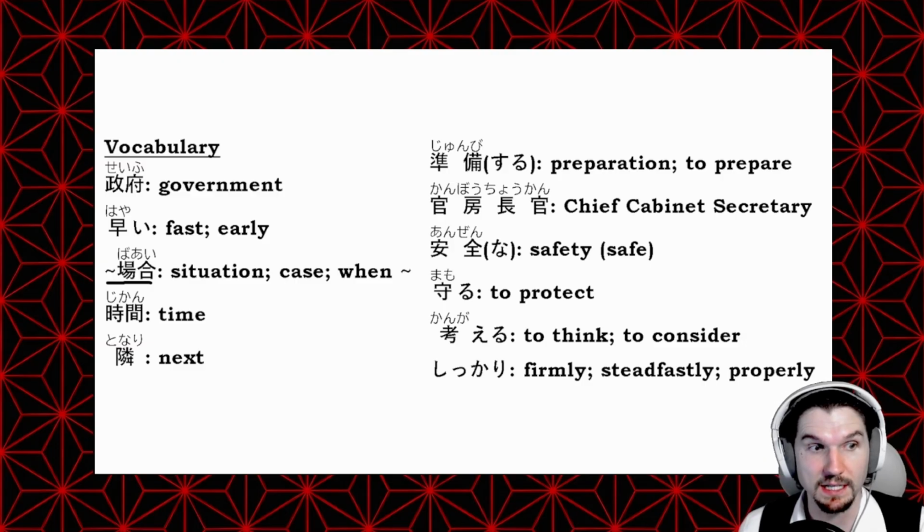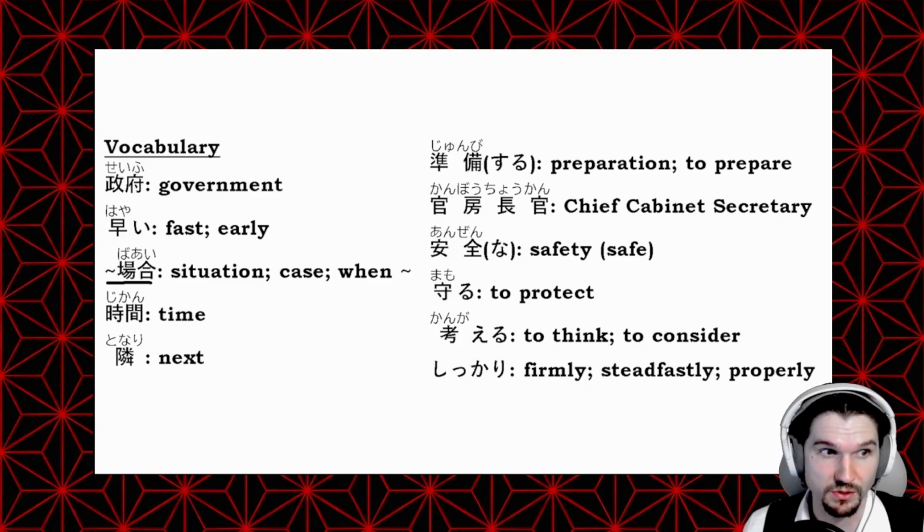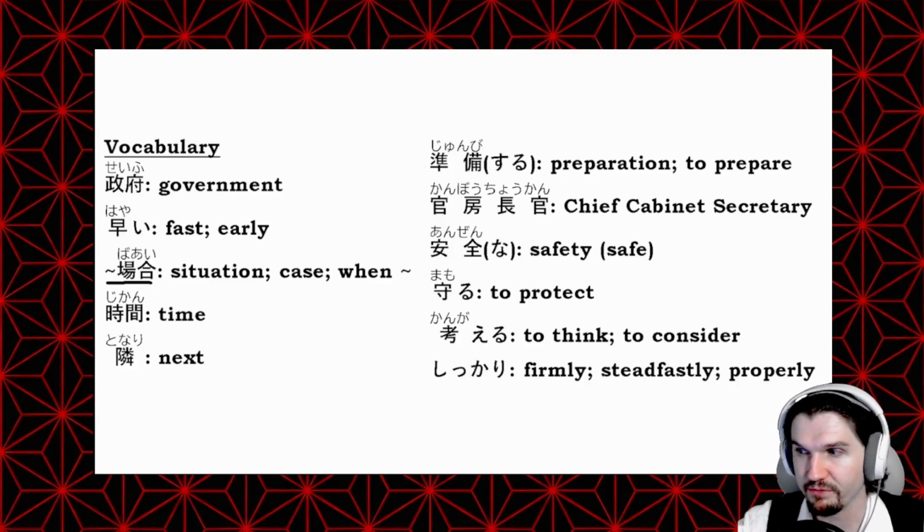And we have jikan, which is time. Tonari, which is next to something or something that is next or neighboring. We have junbi, preparation, or junbi suru, to prepare. Kanbouchoukan is the chief cabinet secretary. Anzen or anzenna, safety or safe. Mamoru, to protect. Kangaeru, to think or to consider. And shikkari, this is an adverb meaning firmly or steadfastly or properly, the way things should be done.